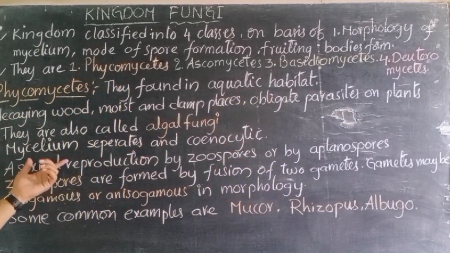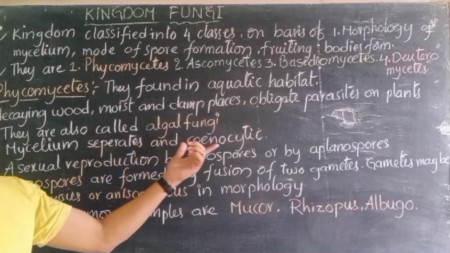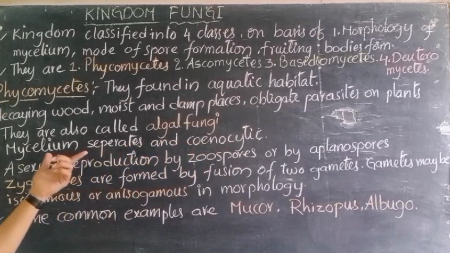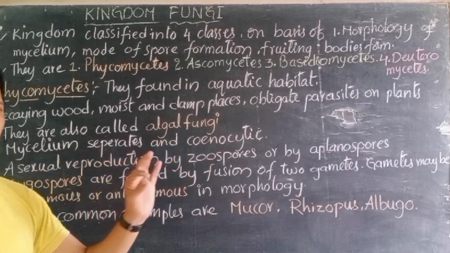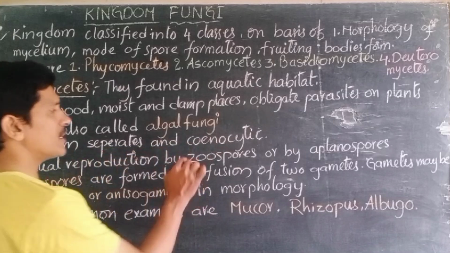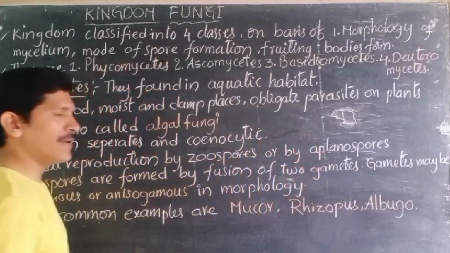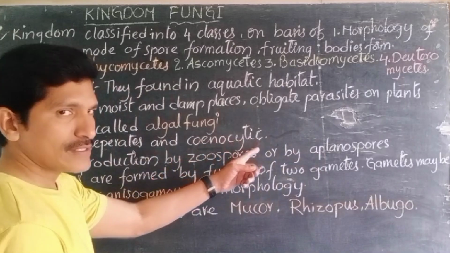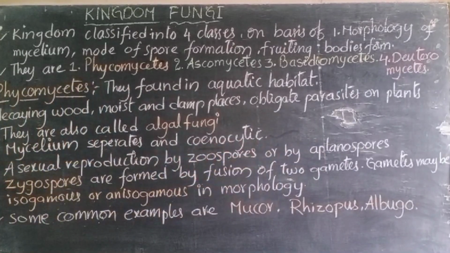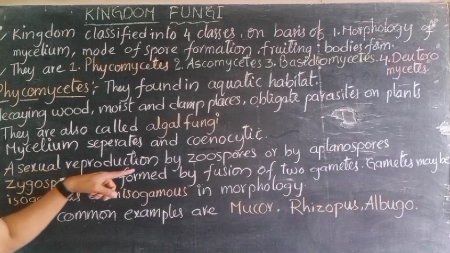Later, the mycelium is aseptate and coenocytic. Mycelium means the thread-like body structure. Coenocytic means multinucleated, many nuclei are there. So that is called coenocytic. Later, reproduction: Phycomycetes reproduce asexually.